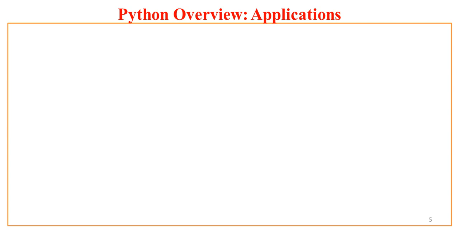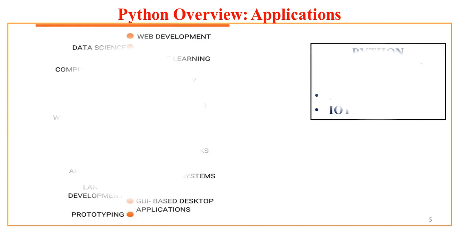Now, before getting into the Python programming skills, let us see the applications. What do you think, friends? What probably might be the applications of Python? Now, let us see what it is.